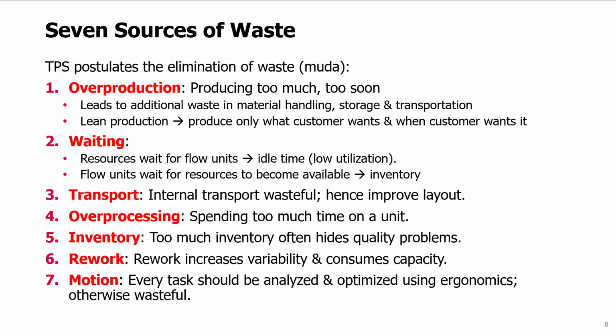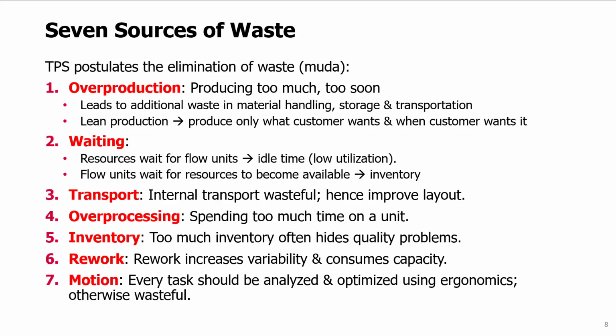The sixth source of waste is rework. Rework increases variability in production time and, of course, consumes capacity. We should avoid doing rework whenever possible. We should basically produce units correctly the first time we work on them.